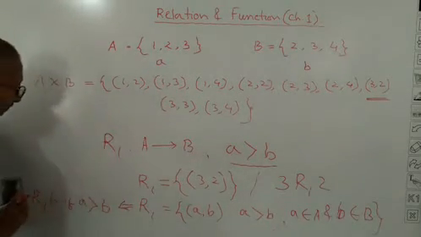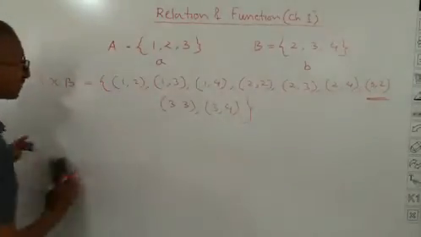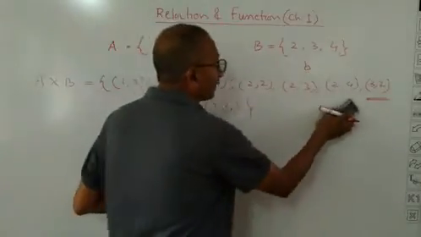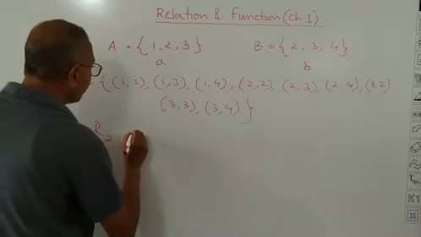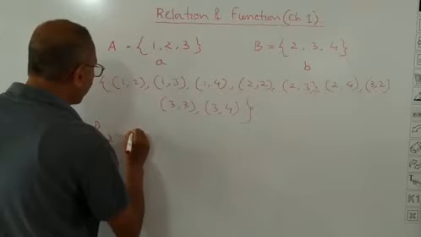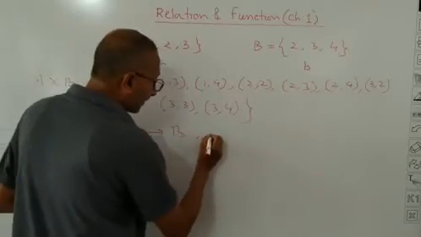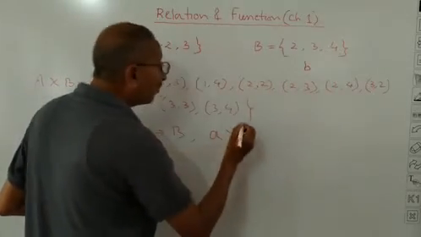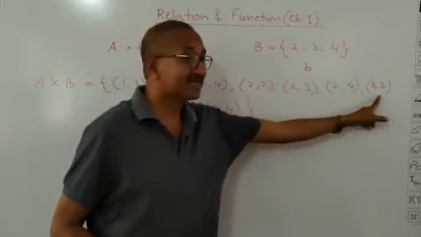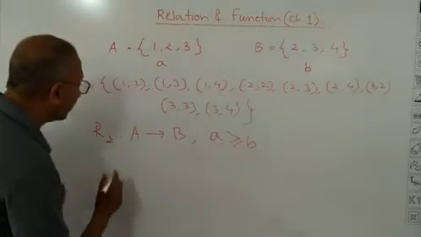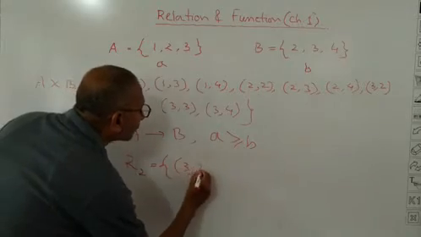Okay, one more example. Let us take one more subset of this. I take R2. R2 is a relation from A to B, such that how are they related? This definition is important. Such that a is greater than or equal to b. Now, what are the elements? 3 is greater than 2, so this element will come. If I write in roster form, R2 is equal to, what are the elements? (3, 2).